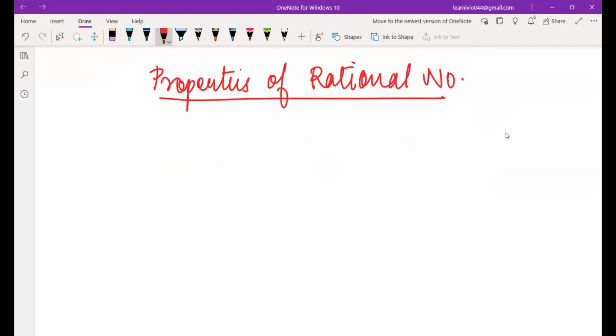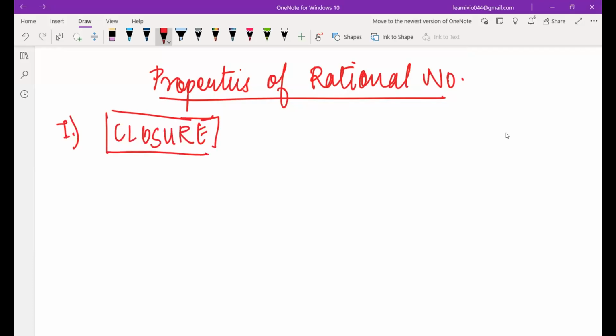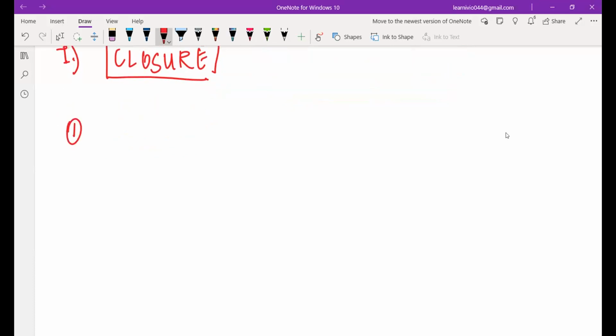Okay, ma'am. So the first property that we will be studying is the closure property. Now, what does the closure property tell you? It tells you that whenever you are going to add or subtract any kind of number, the answer should be the same kind of number only. Now this is a very complex statement. Let's try to analyze it. All these properties, we will be studying not just for rational numbers, but for whole numbers also, for integers also. So first I will talk about whole numbers.